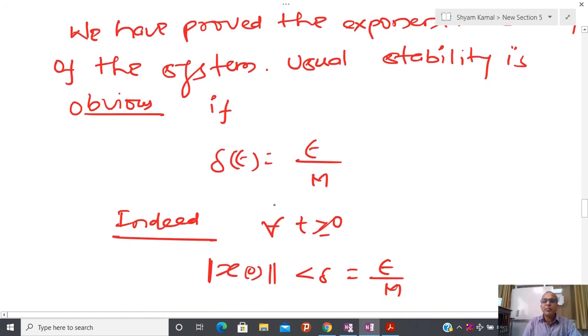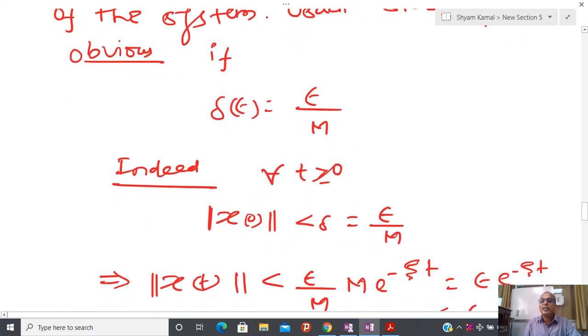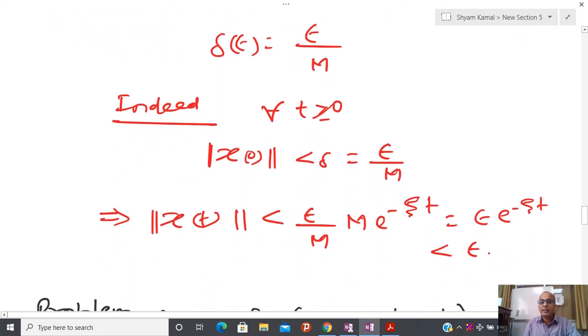And obviously I can now formulate the epsilon delta ball. So delta ball is epsilon by m. In this way one can formulate the epsilon delta ball, and the formulation is very, very simple. If you take delta equal to epsilon by m, and then x0 is less than delta, by adjusting it is possible to show that it is less than epsilon, meaning if something is exponentially stable, that is also stable. That is the meaning.